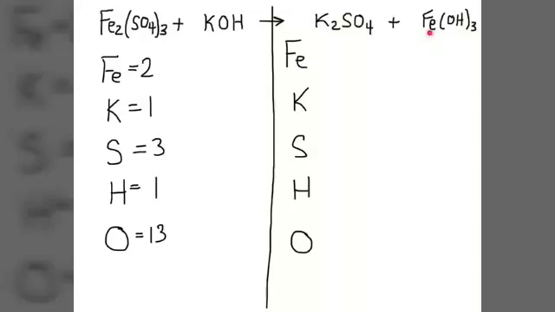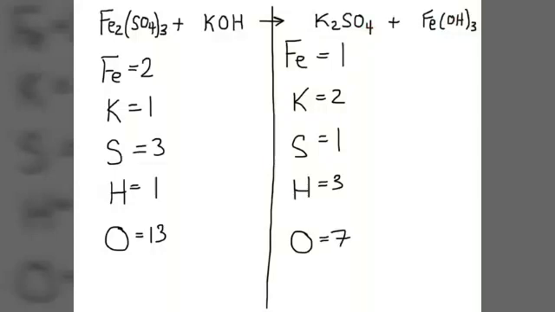So we have just the 1 iron here. We have 2 potassium. So here's our K with the 2 next to it. So it's 2 potassiums. We just have 1 sulfur. There's sulfur, just 1 of them. We have 3 hydrogens, so here's the 1 hydrogen inside the brackets, and we're multiplying that by 3, so there's 3 hydrogens. And then finally we have 3 oxygens over here, so 1 oxygen times 3, plus these 4 oxygens over here, so that's 7 oxygens.